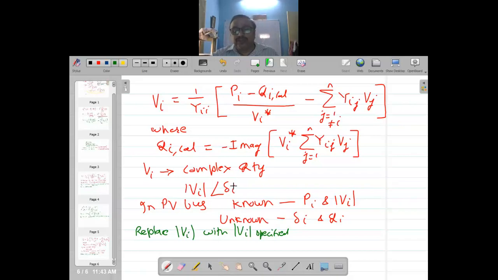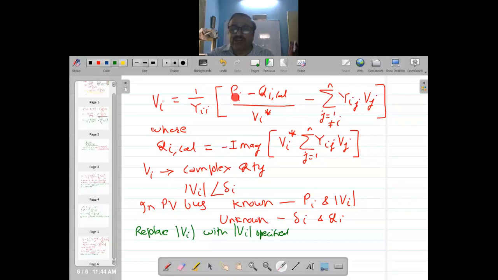This is the only thing that is changing: you calculate two things. First, in this formula, we calculate this Qi, Qi calculated, using the existing voltage. So we estimate the value of Qi, and then we substitute it here. The rest of the things are known.